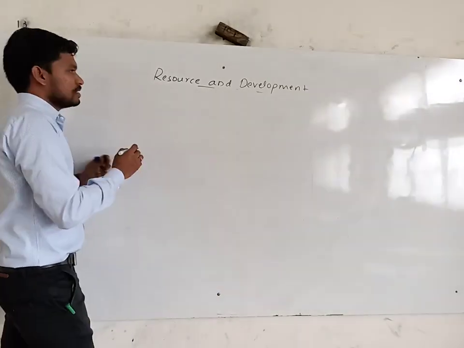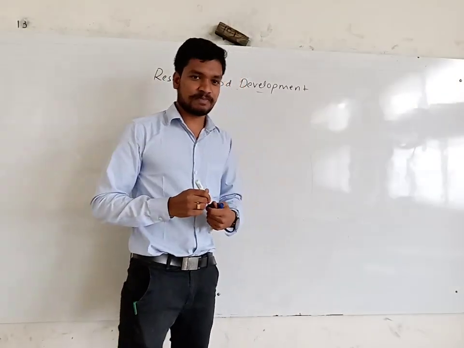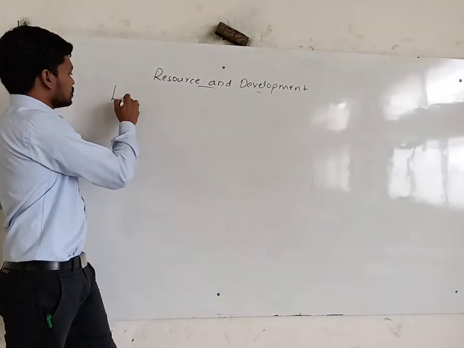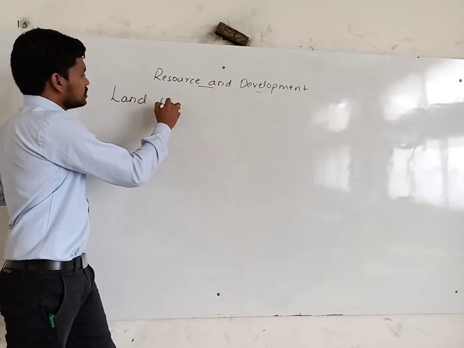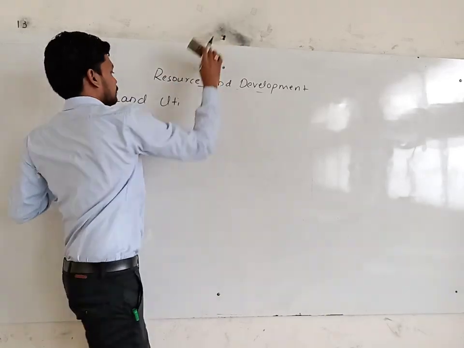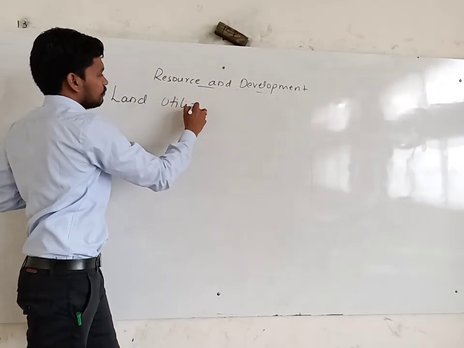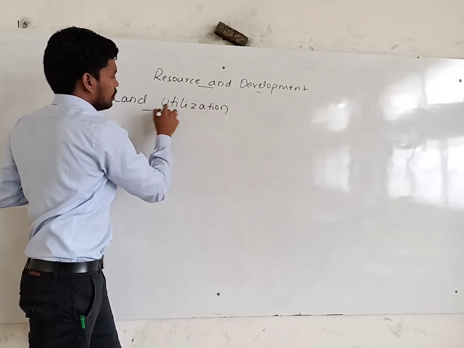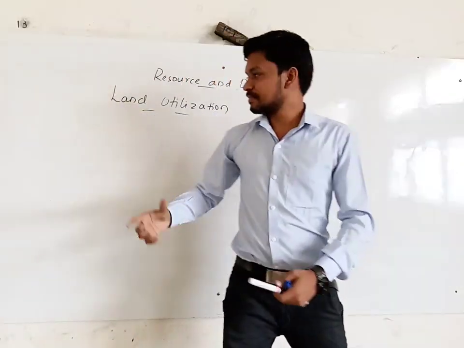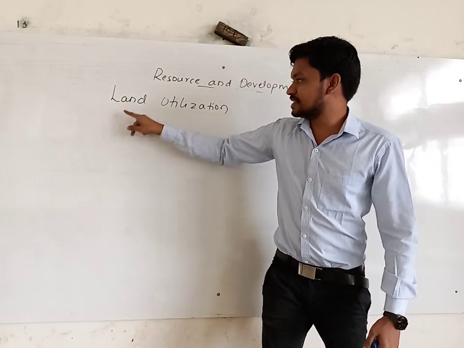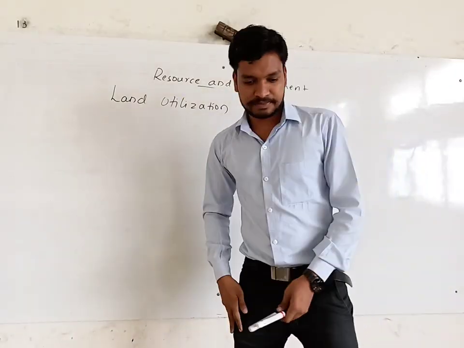Now we go to the land resource. You know about land resources from the 8th class. Now we discuss land utilization. What do you mean by utilization? Utilization means using. So it is about utilizing land.